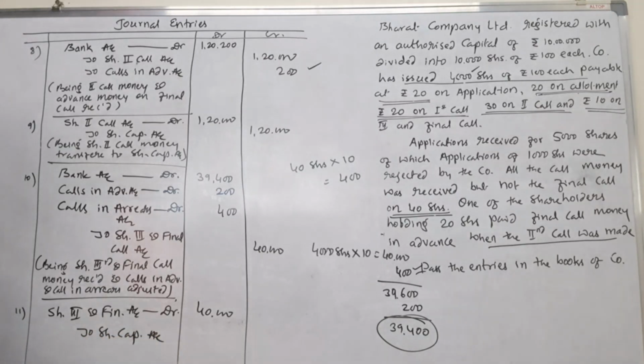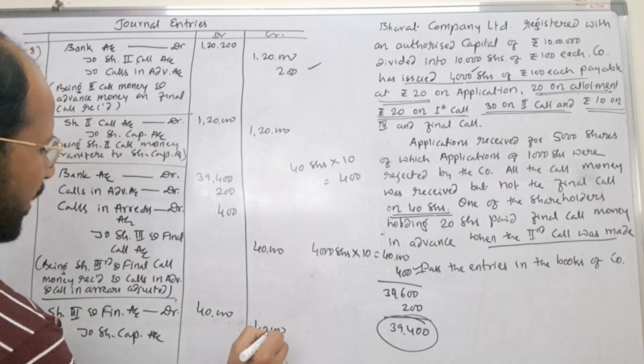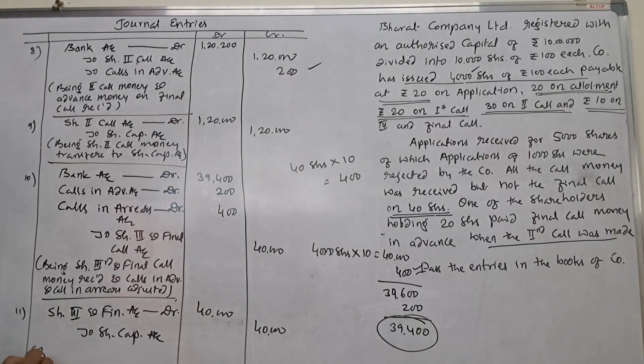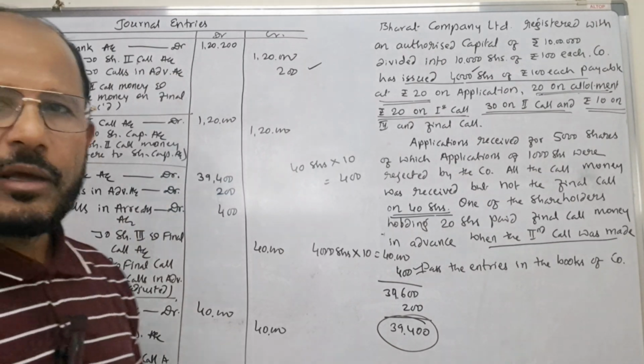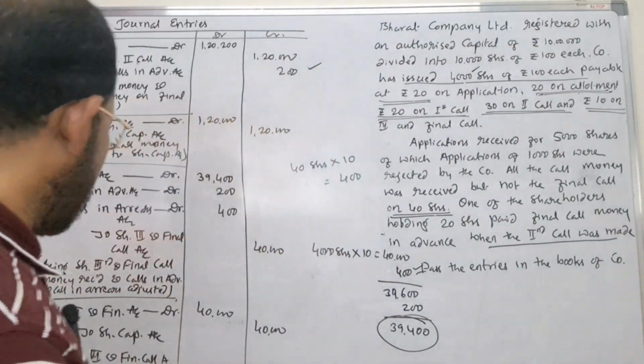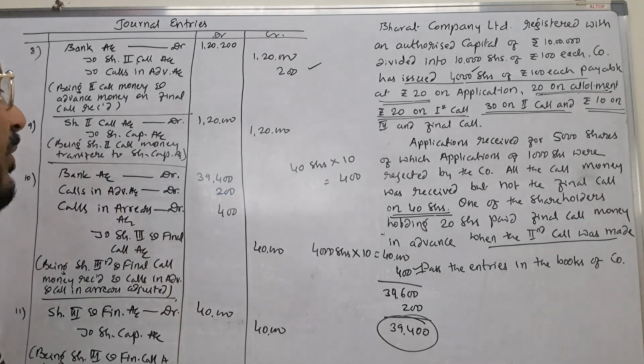To share capital account rupees 40,000, being share third and final call transferred to share capital account, or simply you can write being final call money due. Simple thing. Being final call money due rupees 40,000 and 40,000.